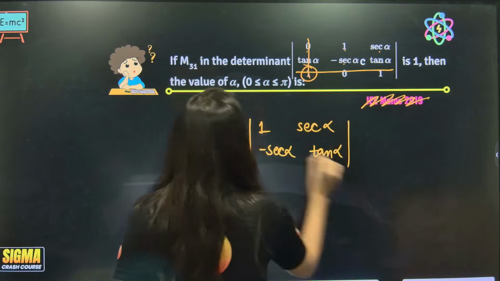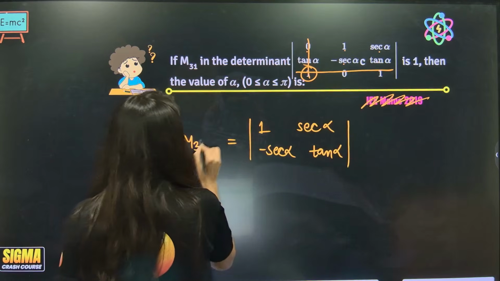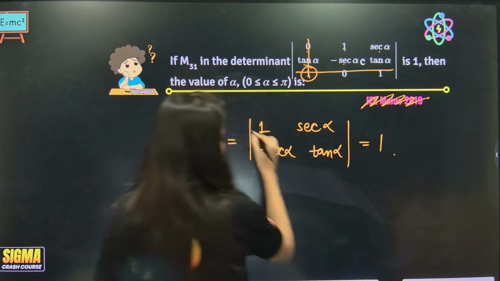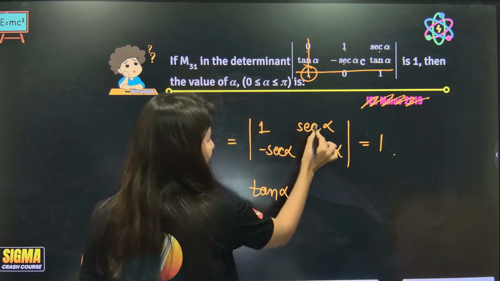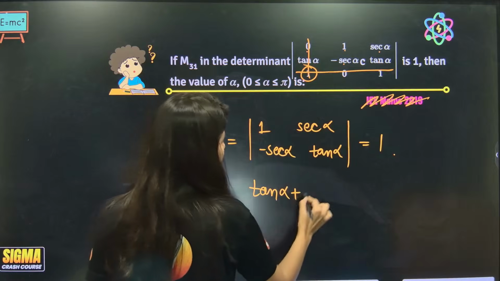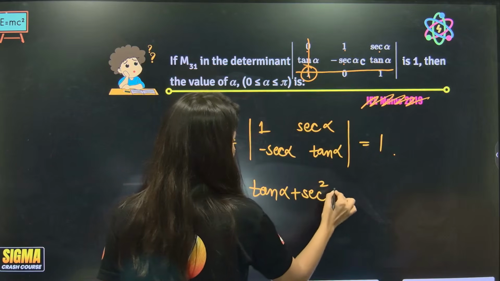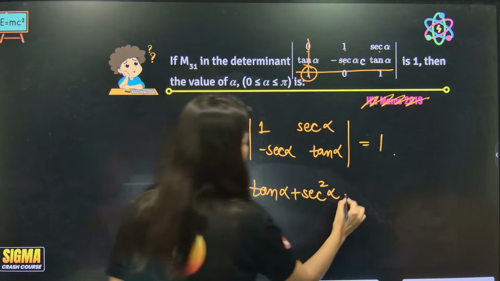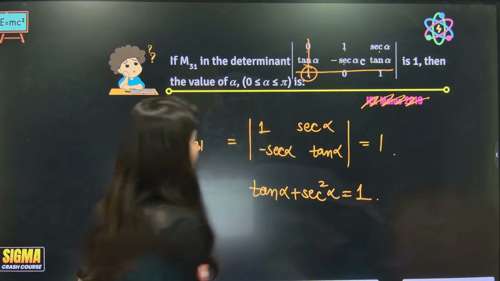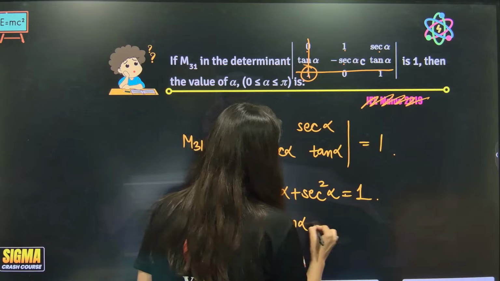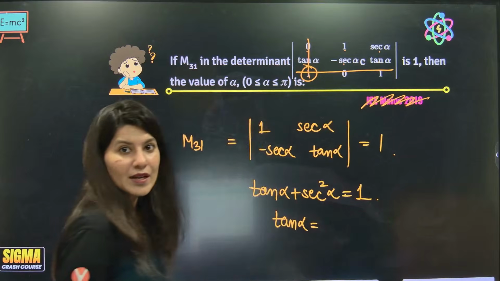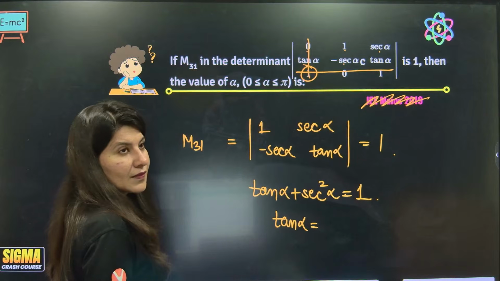This is your M31, and as per the question it is given as 1. Solve. Tan alpha times this, minus sec square alpha plus sec square alpha, is given as 1. Now we need to figure out the value of alpha. So tan alpha is equal to 1 minus sec square alpha.